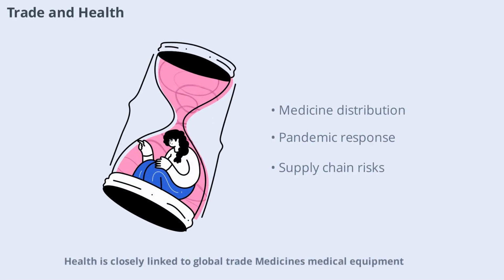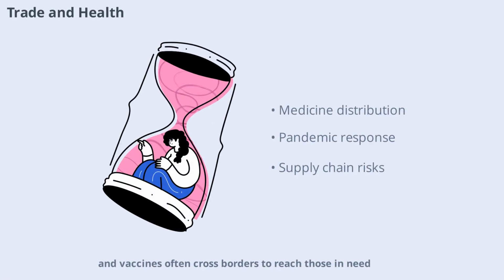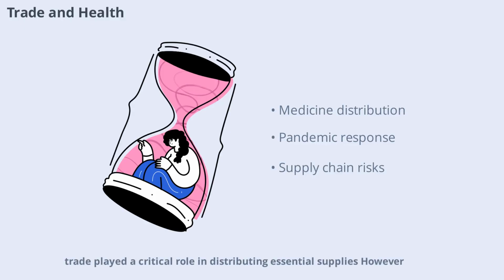Health is closely linked to global trade. Medicines, medical equipment, and vaccines often cross borders to reach those in need. During crises like the COVID-19 pandemic, trade played a critical role in distributing essential supplies. However, reliance on global supply chains can also create vulnerabilities such as shortages or delays. Strengthening health-related trade is vital for global well-being and resilience.